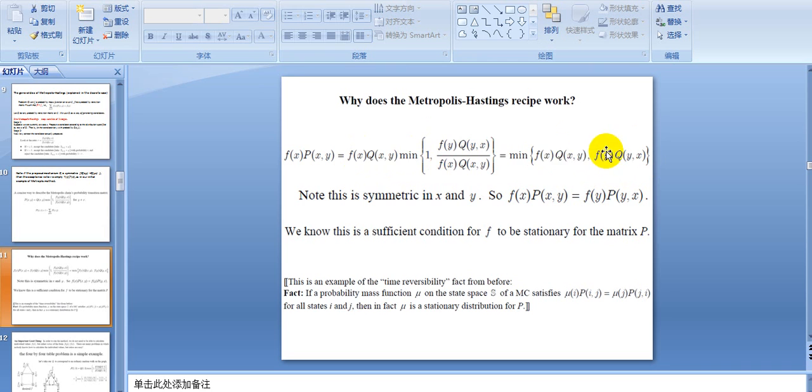And clearly you can switch x and y, because there's no order for the minimum. So you can switch those two, and you get exactly f(y) times P(y,x). Okay? So now we have proven that this equals this. So we know that this is a sufficient condition for f to be a stationary distribution for P, and we also know P is time reversible.